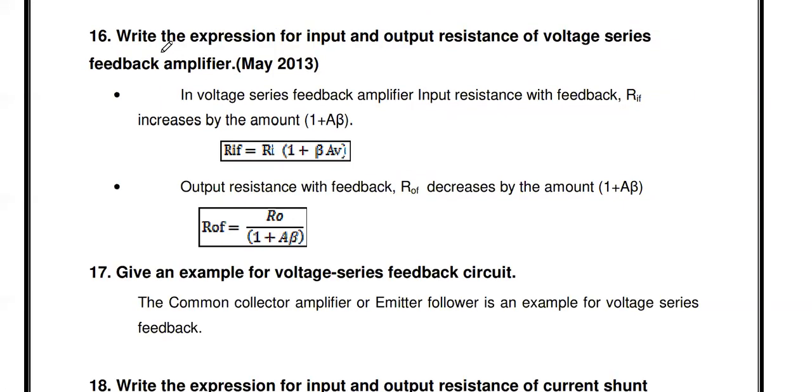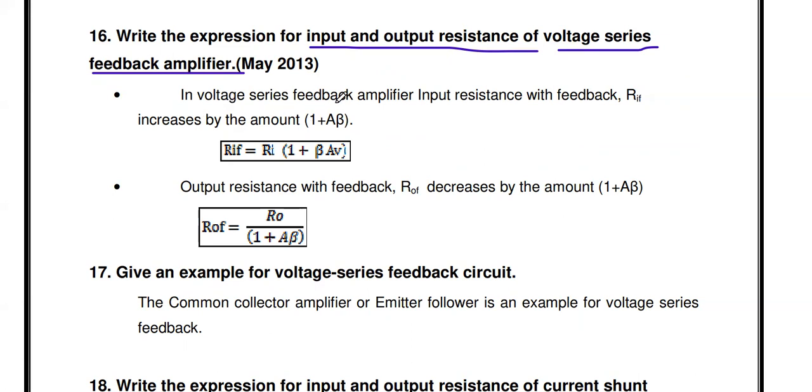Then the next question: write the expression for input and output resistance of a voltage series feedback amplifier. It's a May 2013 question. For a voltage series feedback amplifier, what are the input resistance and output resistance with feedback? Already you know that if you introduce negative feedback in an amplifier, we can alter the input resistance and output resistance by some amount. Especially for the voltage series feedback amplifier, what are they?